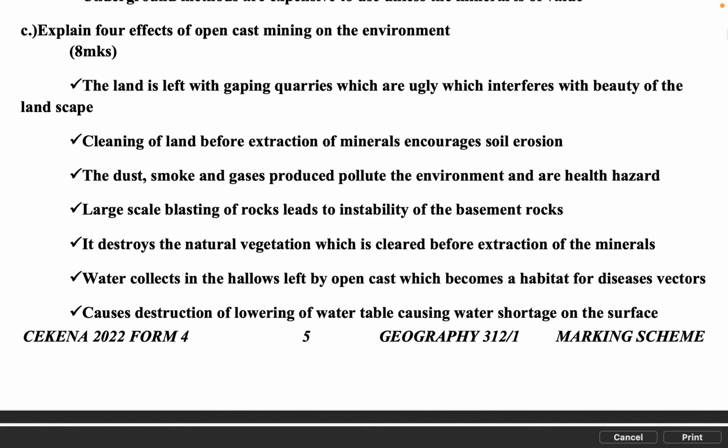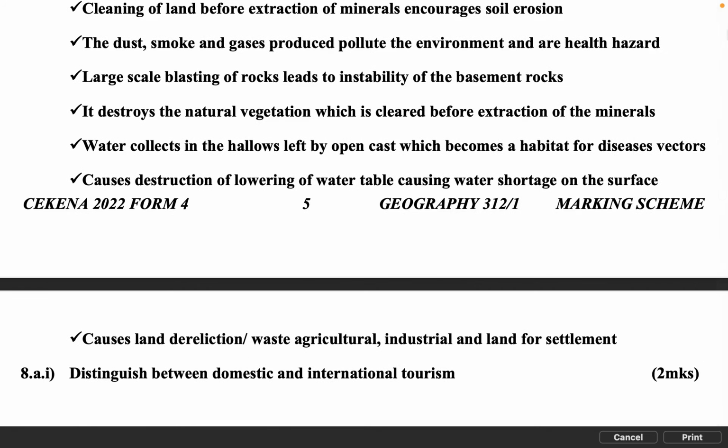Water collects in the hollows left by open cast mining, which become a habitat for disease vectors. It causes lowering of the water table, causing water shortage on the surface. It causes land dereliction, wasting agricultural, industrial and settlement land.